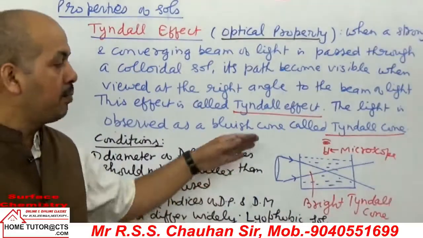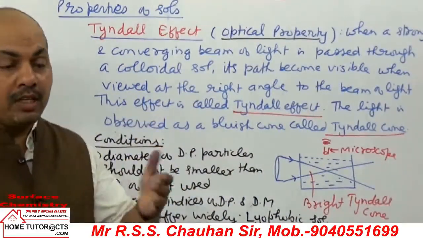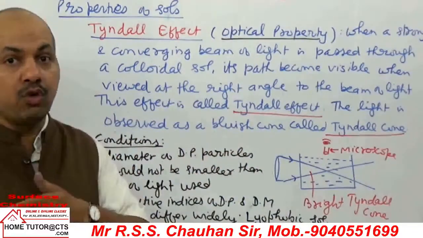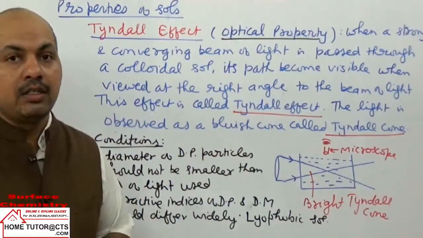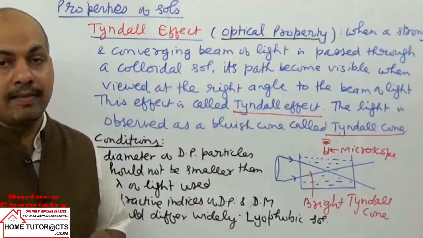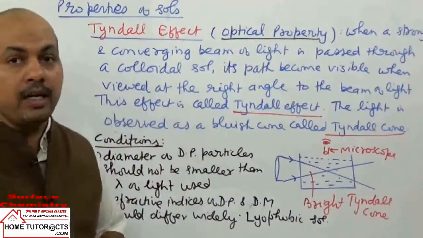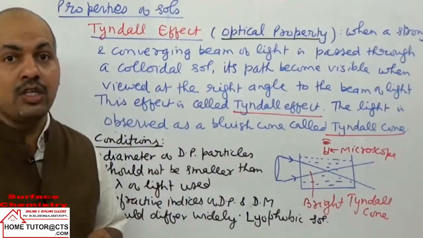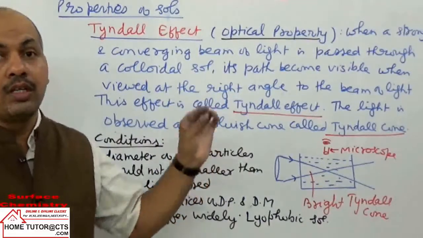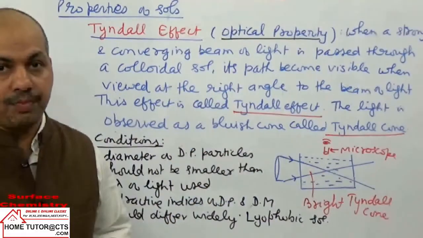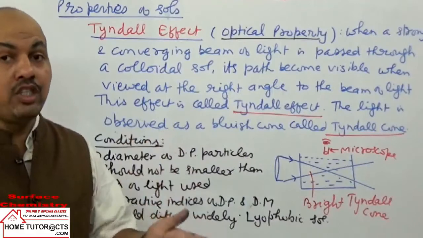Now in this case the condition क्या होता है, to see a body the wavelength of photon should be half the size of the particles. Now when you take the dispersed phase particle, they have what size range? 10 angstrom to 1000 angstrom. And what is the range of visible light?